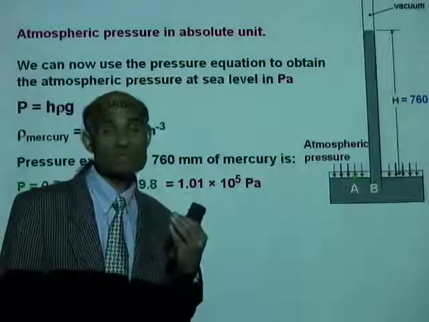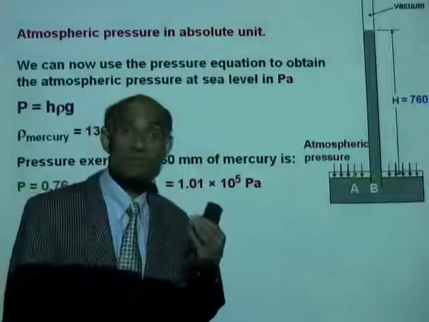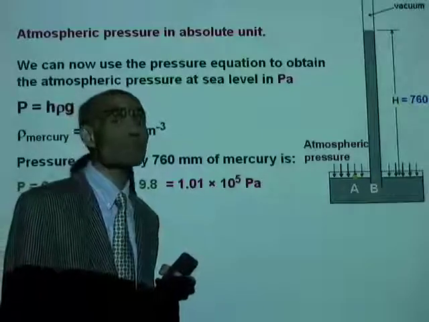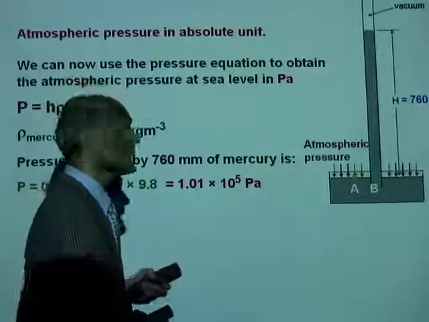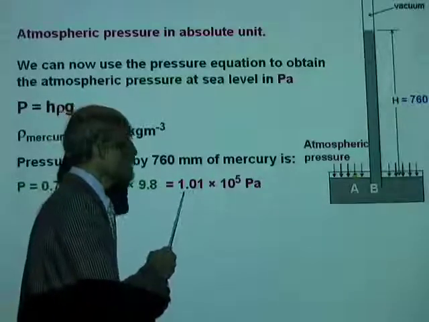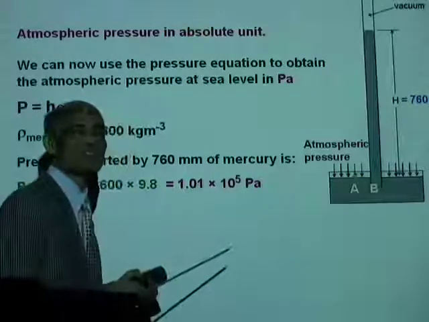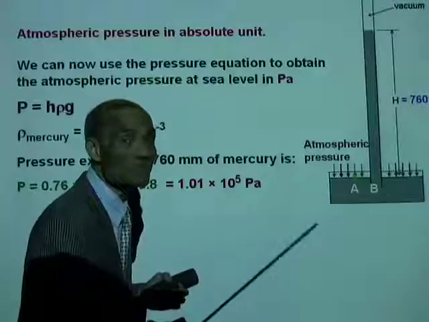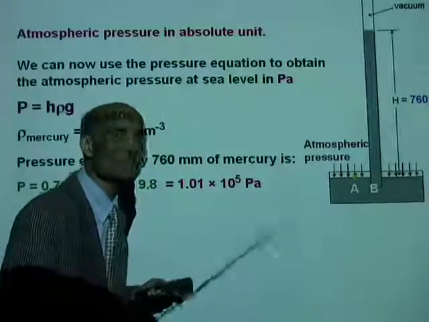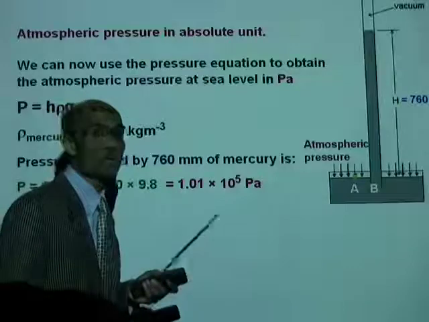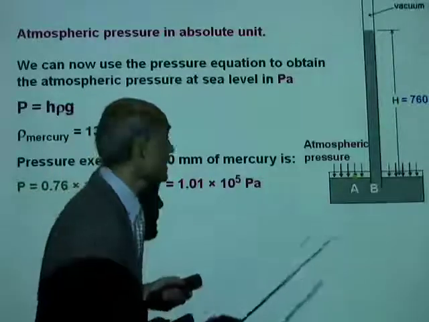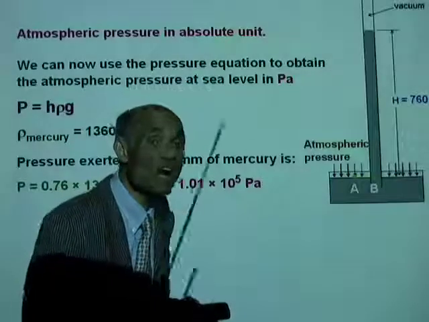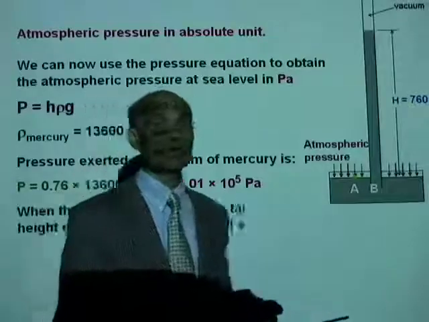1 atmospheric pressure in absolute unit is 1.01 times 10 to the power 5 Pascal. Alright? Let me ask you, how many millibars are these? Well, we talked about it. 1 atmosphere is 1011 millibars. And so, if I ask you, 1 millibar is how many Pascal? It is approximately 100 Pascal. Well, work it out on your own.